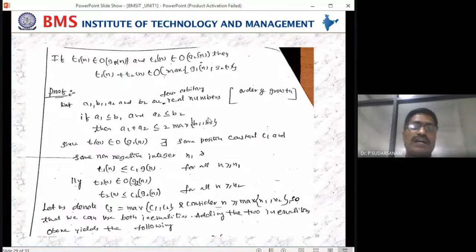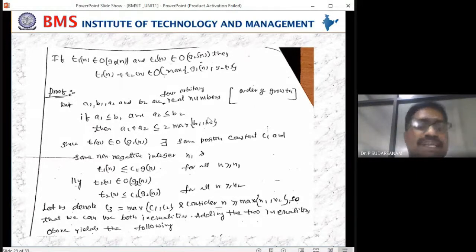Then A1 plus A2, 1 plus 3, 4, is less than or equal to 2 into maximum of B1 comma B2. B1 comma B2 is 2 comma 4, the maximum is 4, so 2 into 4 is 8. So 4 is less than or equal to 8. That condition is satisfied.